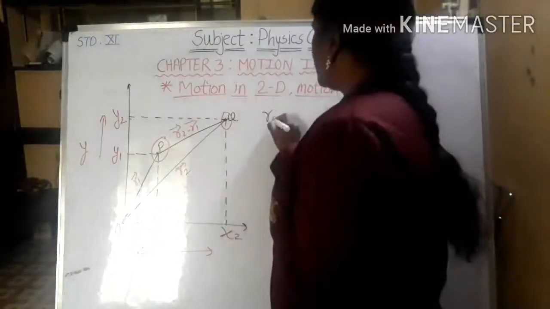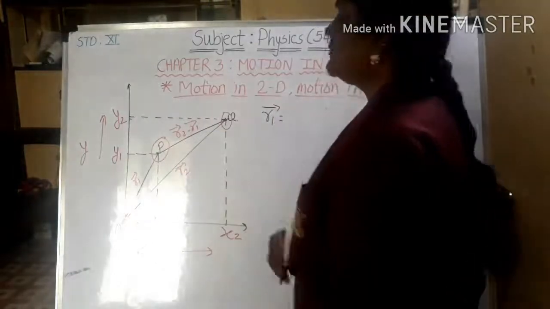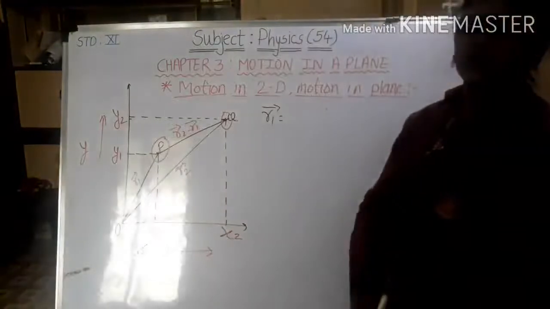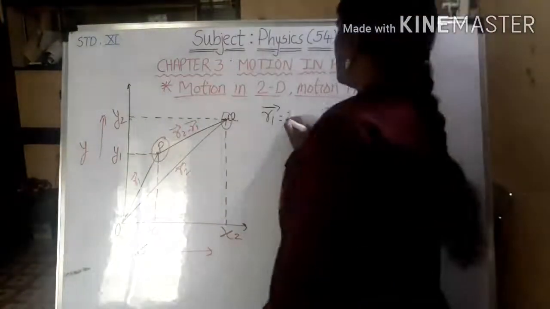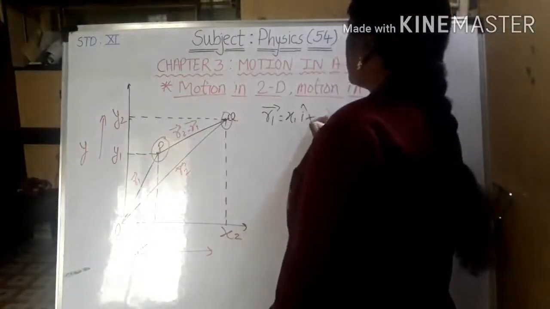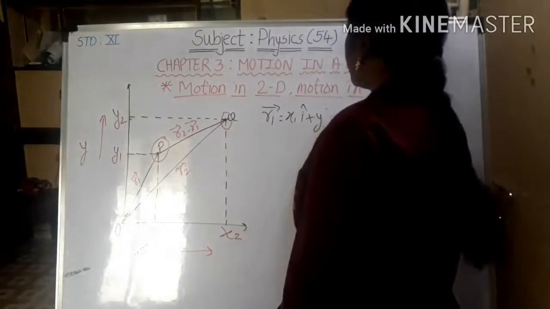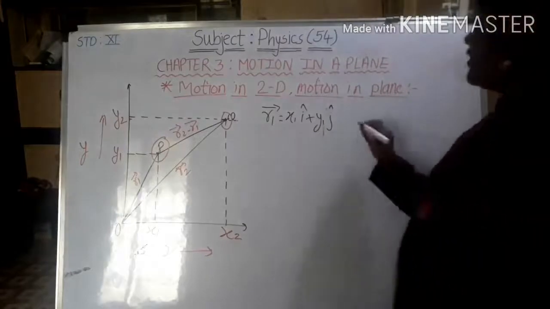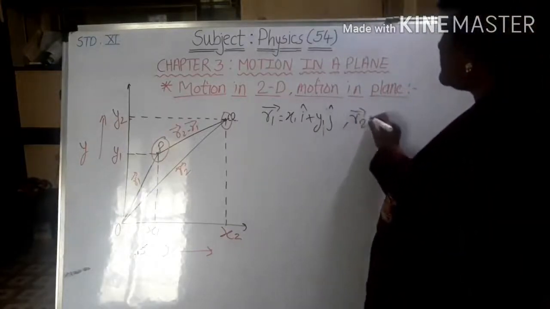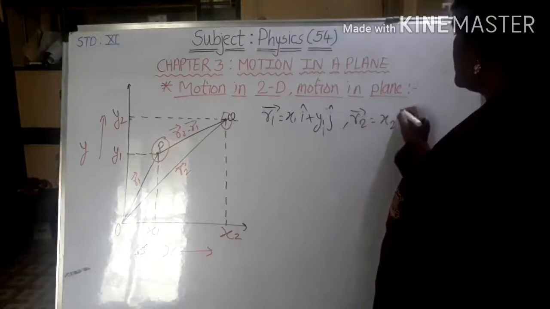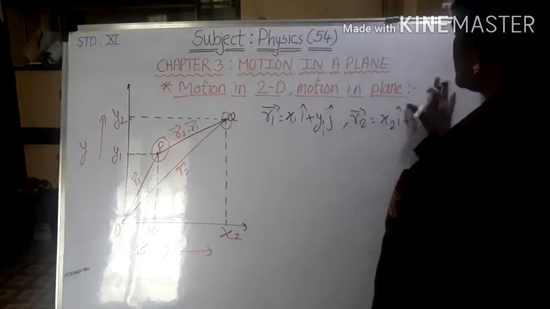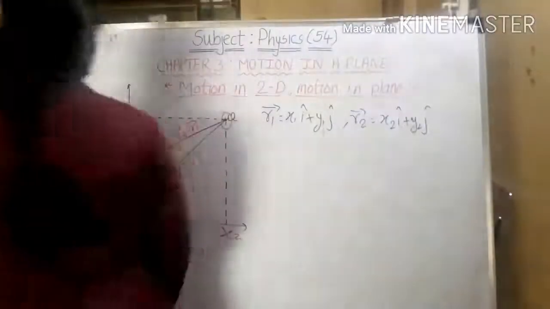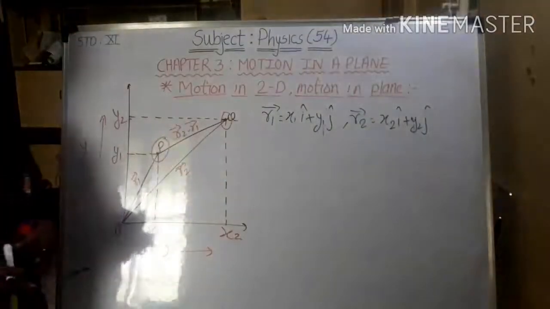So considering r1 bar, it will be nothing but, which gives you an idea about both the axes x and y, so it can be written as this. Can I? Yes, of course. Now how can I write r2 in this way? So we got both the equations for r1 as well as for r2.